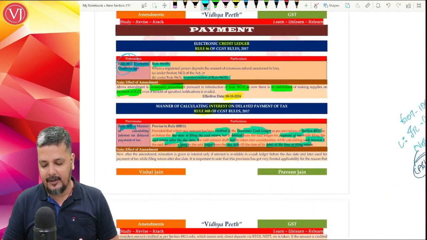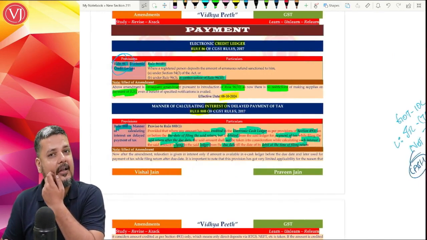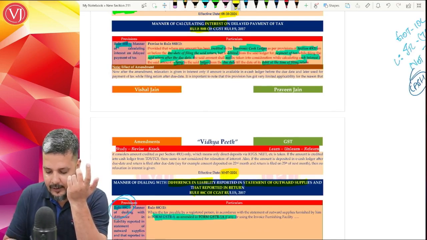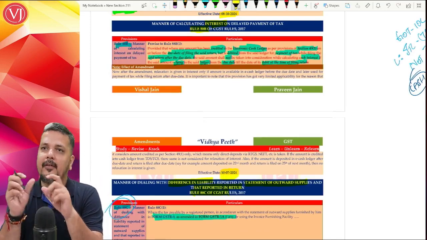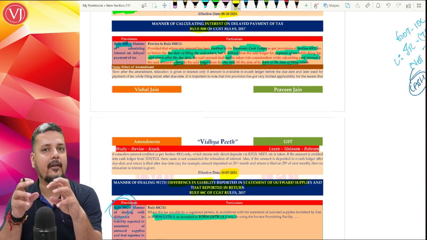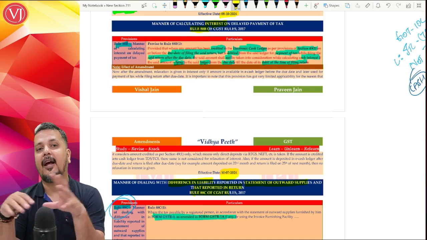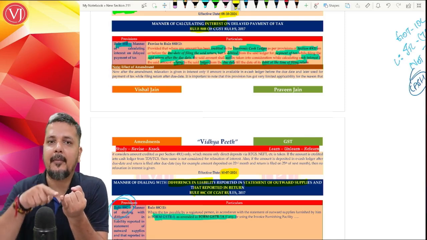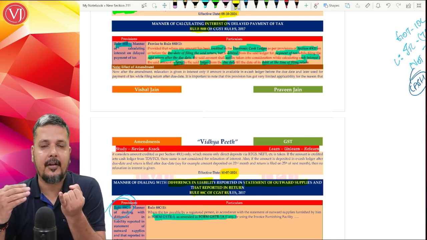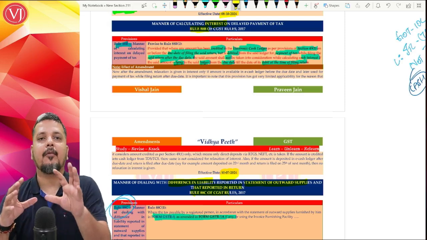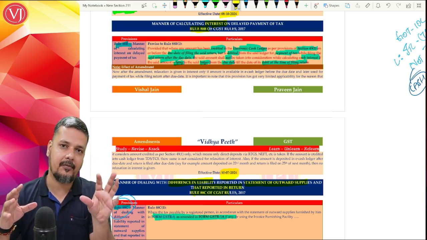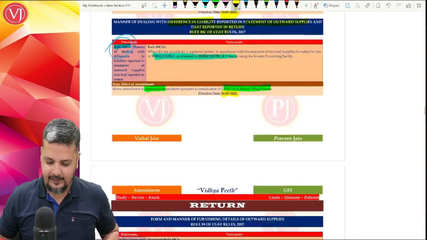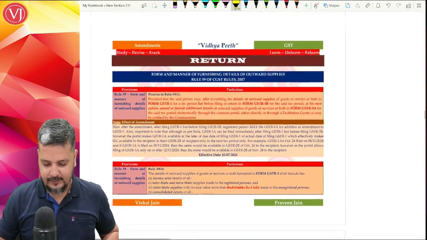So this is the amendment that has come out in your payment chapter, calculation of interest, which is effective from 10th of July 2024. So this is an important thing that you need to remember when you're calculating interest. Yes, there are certain important things that can come up. You can have this in the form of a practical question, but be cautious. This is applicable only when the deposits are made in cash ledger, not automatically coming by way of TDS TCS. Secondly, this is applicable only when the deposit is made before the due date of return and return is filed after the due date of return, not otherwise. So that is an important thing that you need to focus on.